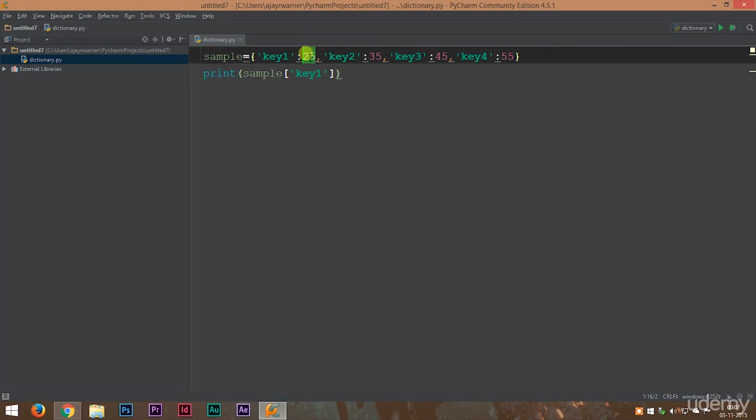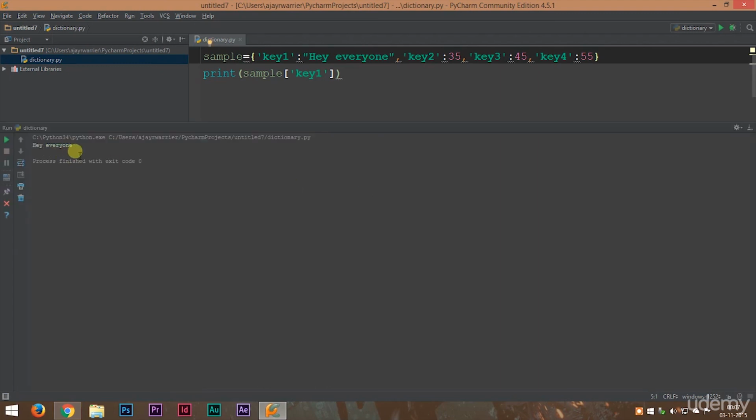Now the values need not be integers. That is the best part. It can be anything. It can even be a string. We'll try running this again and you can see that it works. So a dictionary will have a number of keys and each key will have a unique value and these keys can be used to get that value.